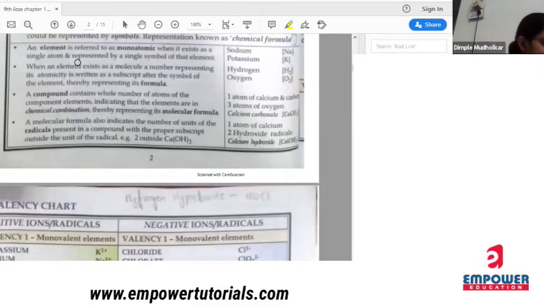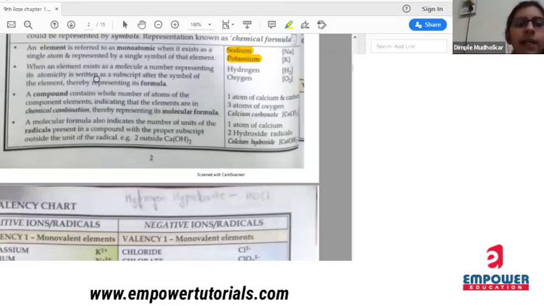An element is referred to as monoatomic when it exists as a single atom and is represented by a single symbol of the element. For example, sodium, potassium. So why is it monoatomic? Because only one atom is present. So what is the meaning of word mono? Means one or a single. Okay. So the element is referred to as monoatomic when it exists in a single form, single atom. Okay. Next,